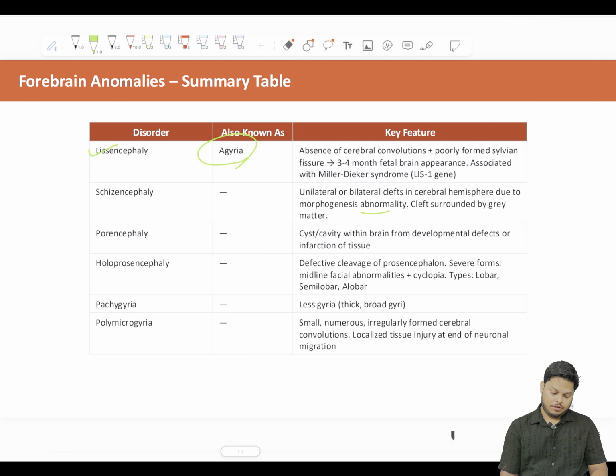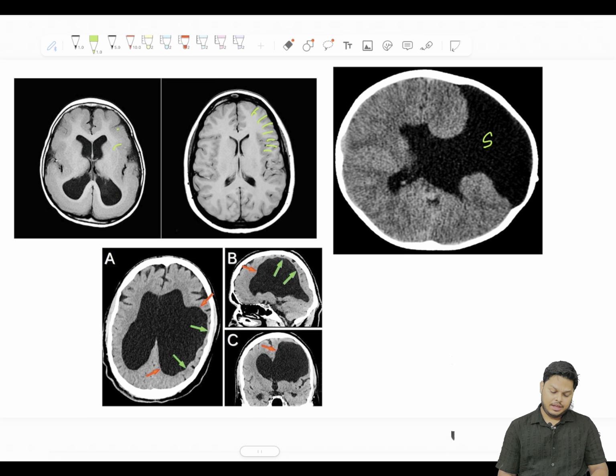Okay, what you saw here is lysencephaly or agyria. This is the agyria part. All these convolutions are lost. So this is agyria. This is schizencephaly. Now this is a cyst within the brain. This appears from one side, unilateral, but porencephaly is a pore. Remember, porencephaly is a pore within the brain. Okay, see, this is the gray matter. It is surrounded by the gray matter.